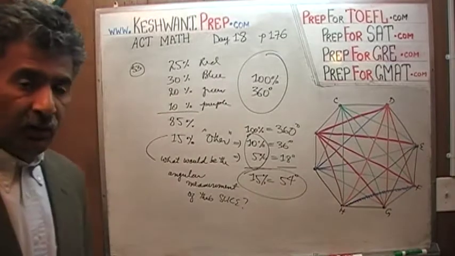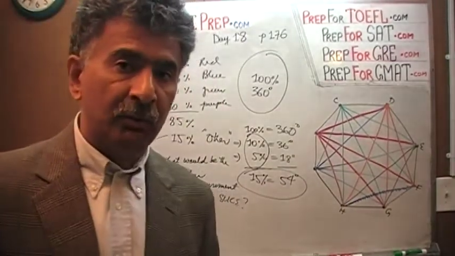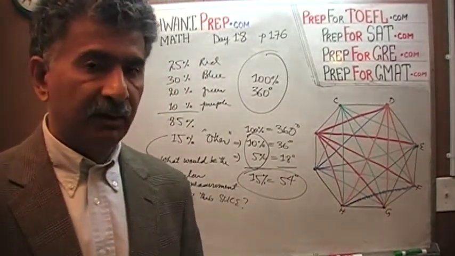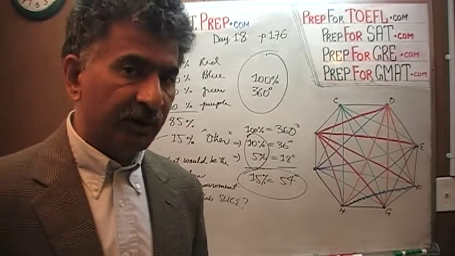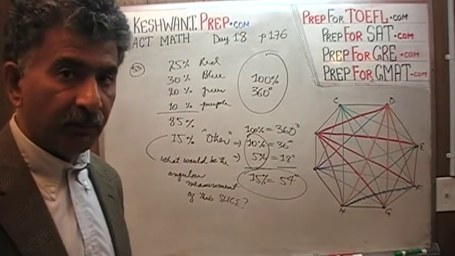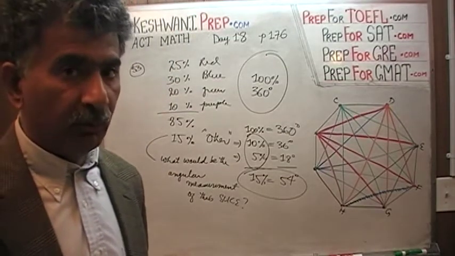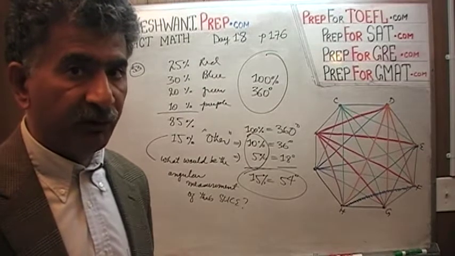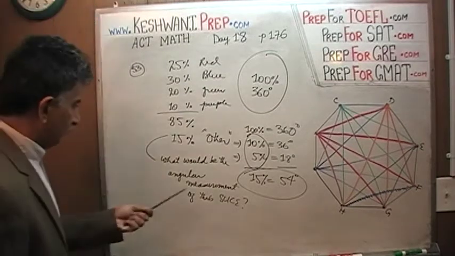So that was one way of figuring out what will be the degree measurement of the other sector. Another method, the more traditional method, would be to set it up as a proportion problem. If you like, we can do that too. You want to do it as a proportion problem? More traditional way? Alright, let's do it then. Let's do it here on this side.